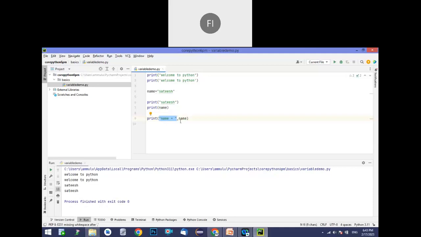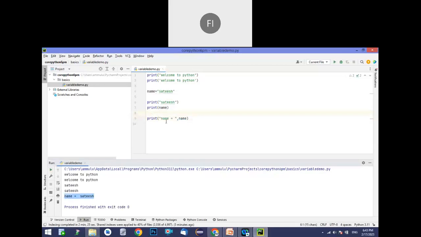But after the comma, what I mentioned is name, and I didn't use double quotes. That means it will verify with that name whether the variable is there or not. So if it is there, it will print the value which is there in the respective variable. If not, it will show an error. Like for example, here your expectation is name equal to Satish, right? So now you see name equal to Satish.